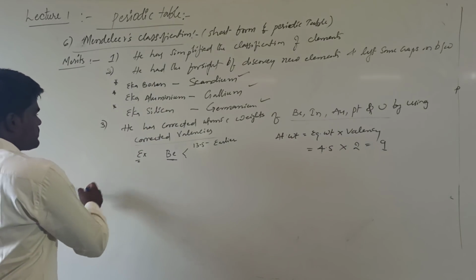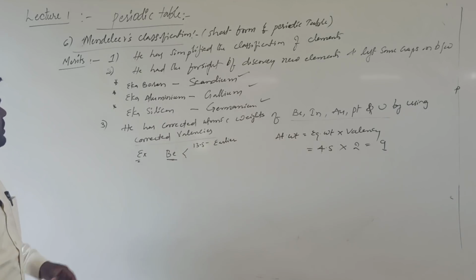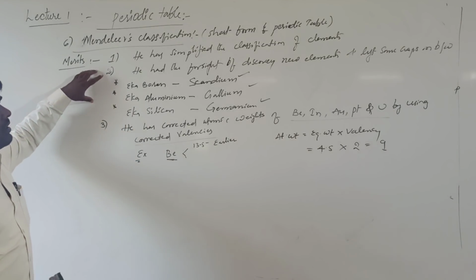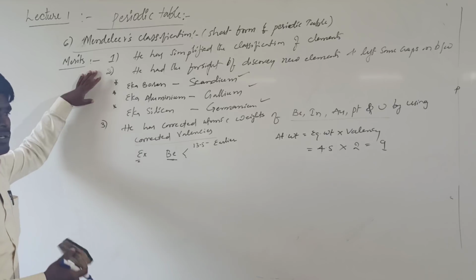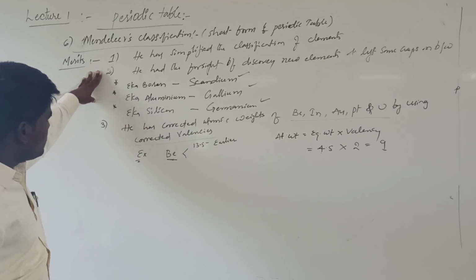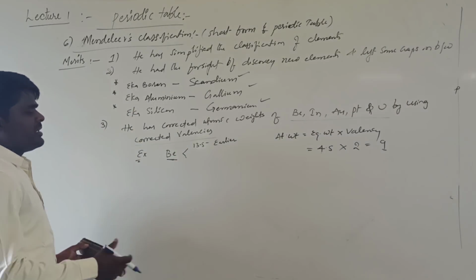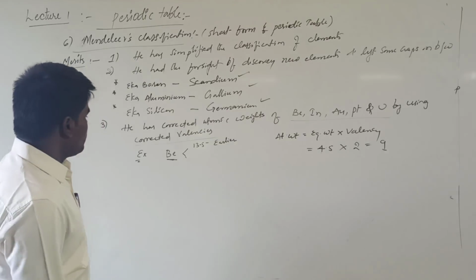Right? These are the main merits of Mendeleev's periodic table. He had the foresight to predict the discovery of new elements and left gaps which were filled later, and he also corrected the atomic weights of certain elements.